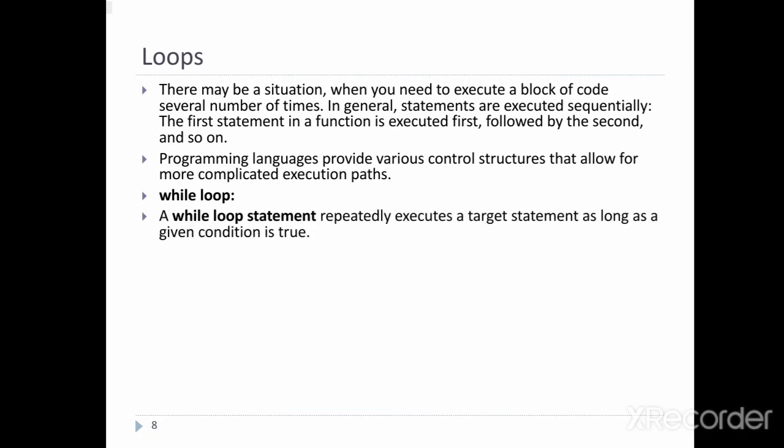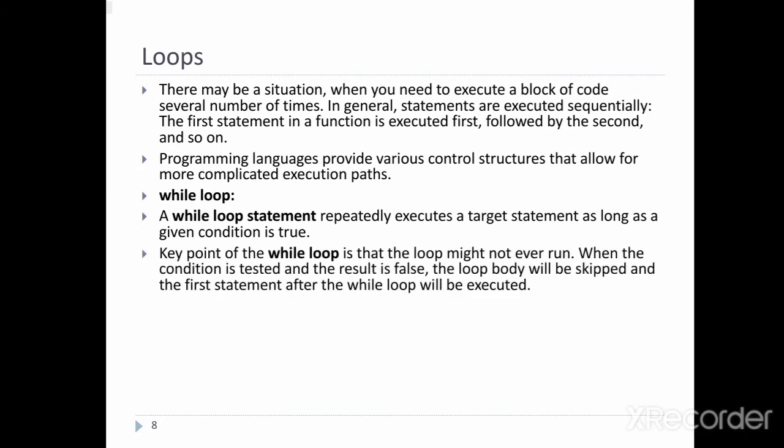While loop statement repeatedly executes a target statement as long as the given condition is true. The simplest of all looping structures in C++ is the while statement. The general form of the while loop is this syntax: while condition and statement, meaning the body of the loop. Here while is a keyword. The test condition is an expression which may return 0 or non-zero value, and non-zero value is treated as a true value and zero value as a false value. The body of the loop, that is the statement, is either an empty statement